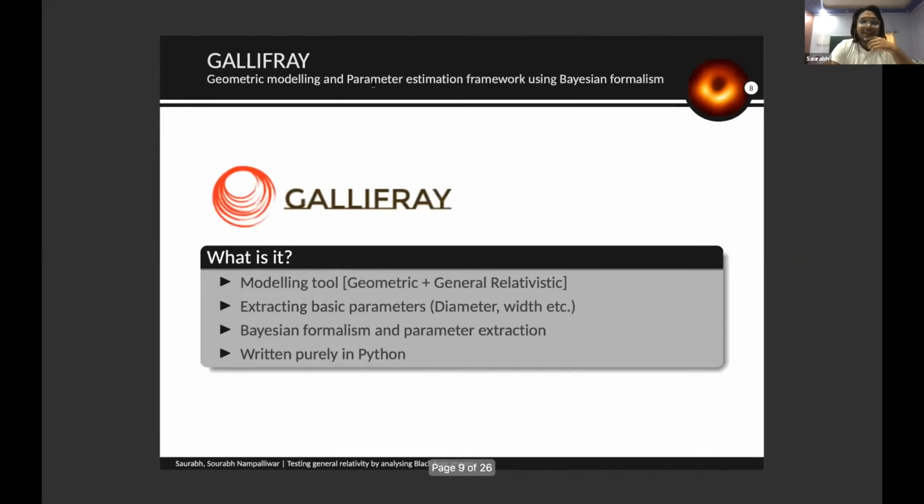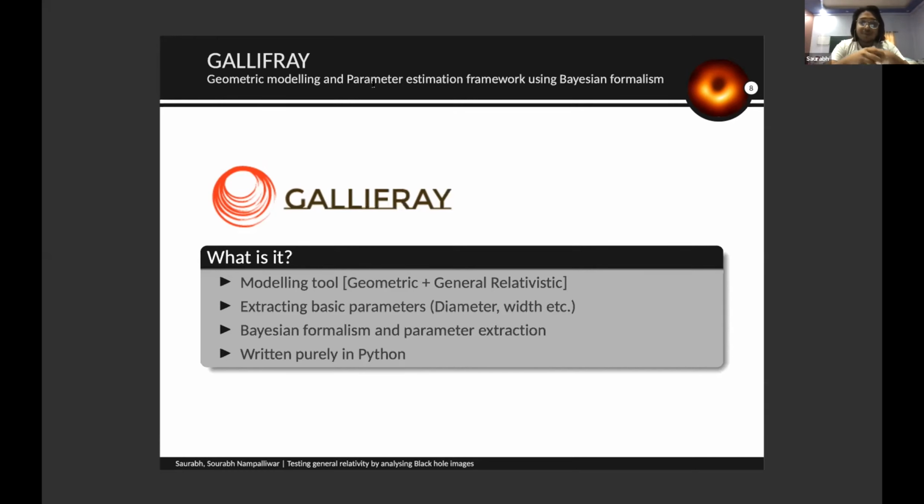Oh, yeah. Okay, so next, coming to the library, what we have is the Gallifray library. We model these black hole images in two particular forms. First, we have the geometric form, and then we have the general relativistic form. The general relativistic form I explained in the previous slides. The geometric form is simple, as told in previous talks as well, where you generate simple images such as a disk or crescent-like image.